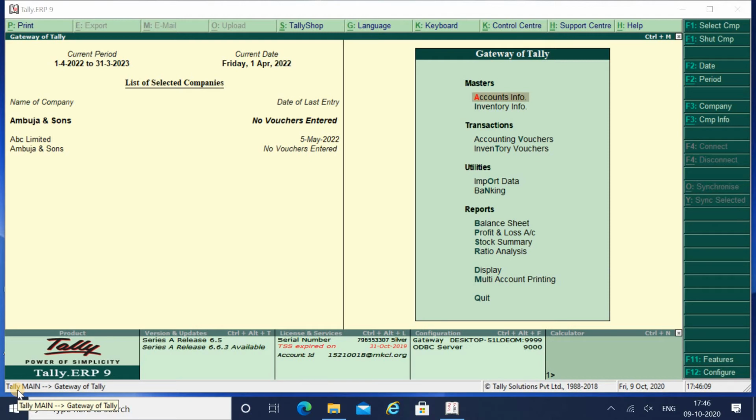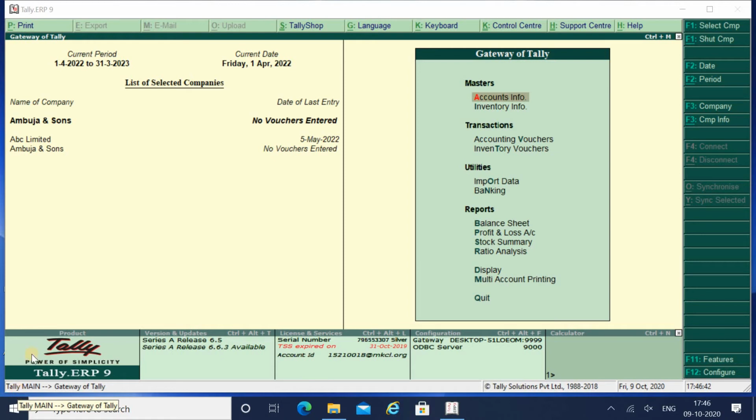Whatever cash you withdraw from your bank account or ATM for expenses is your cash withdrawal transaction. And suppose I have two bank accounts, one in ICICI Bank and another in HDFC Bank, then a bank to bank transfer will also be considered a contra voucher. So the three types of entries you pass under contra are cash withdrawal from bank, cash deposited in bank, and bank to bank transfer.